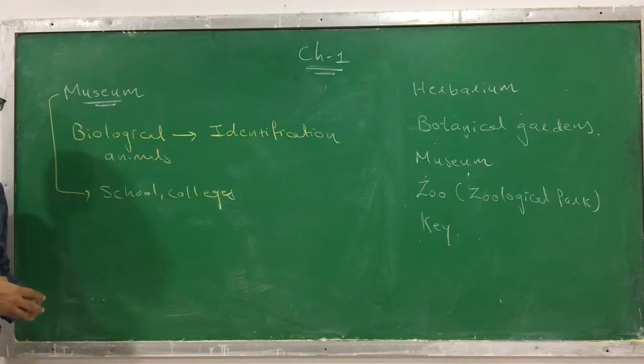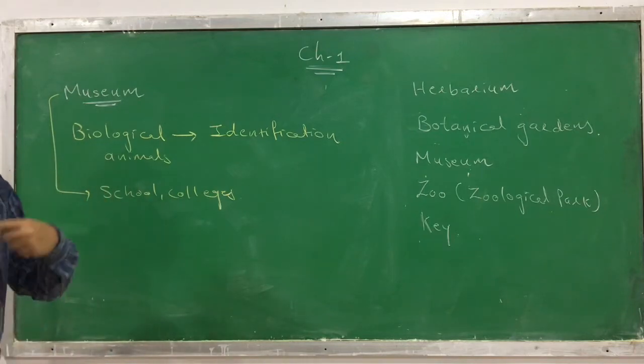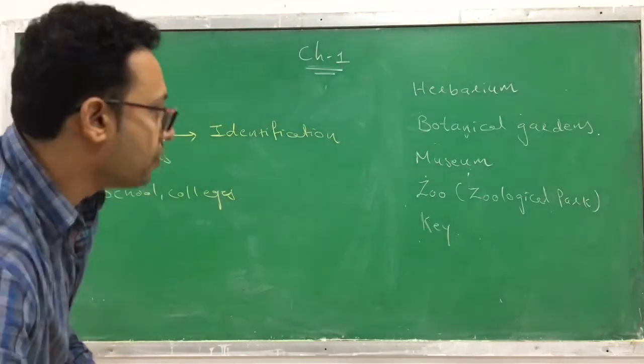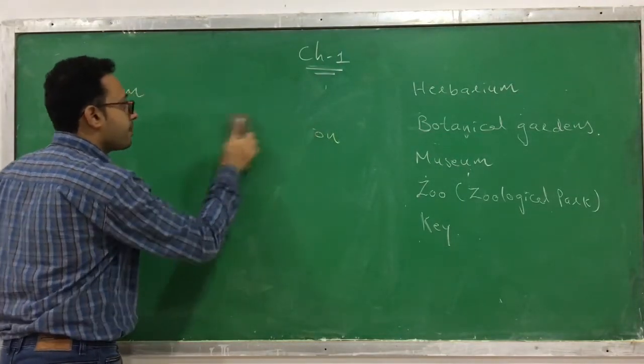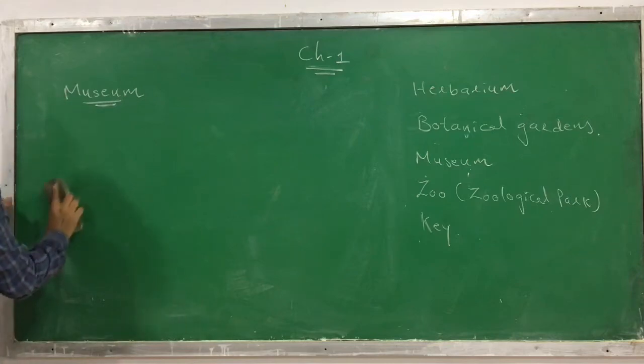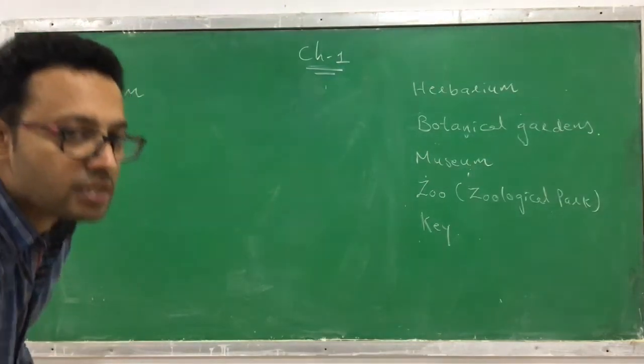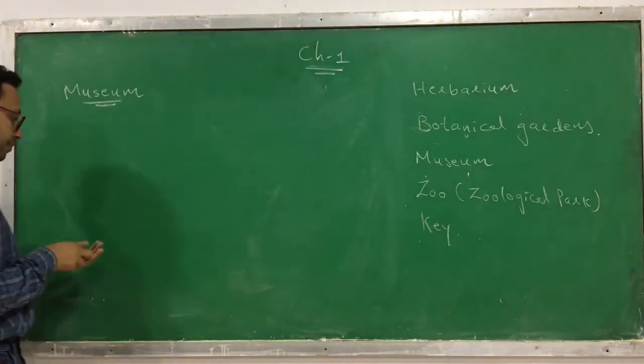In this museum, the living organisms are kept in different ways. So I am showing you the different ways by which they are kept in a museum. See here, it's a collection of different parts or the whole animal. How are they kept?